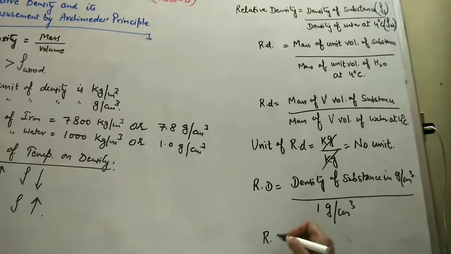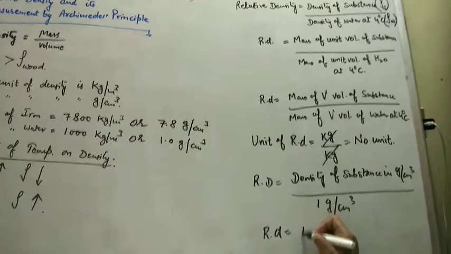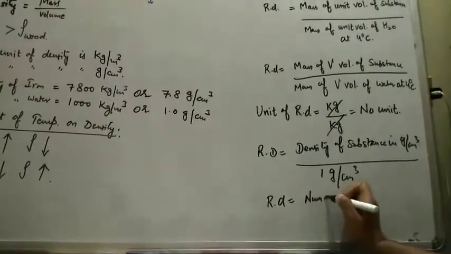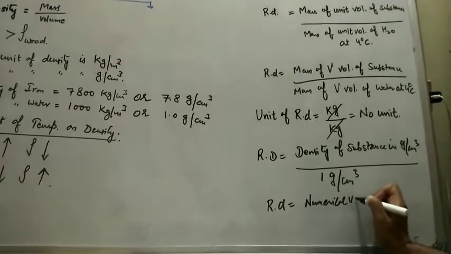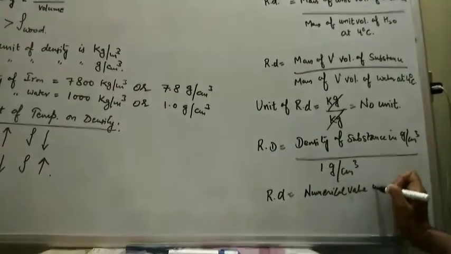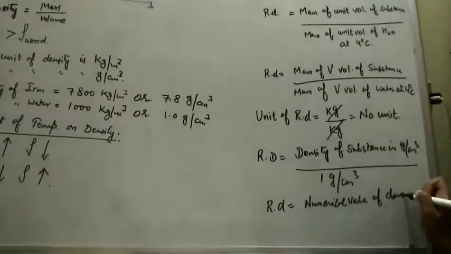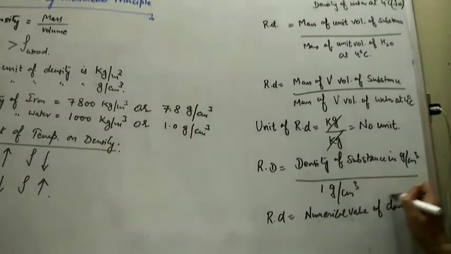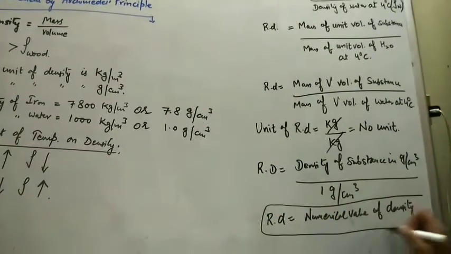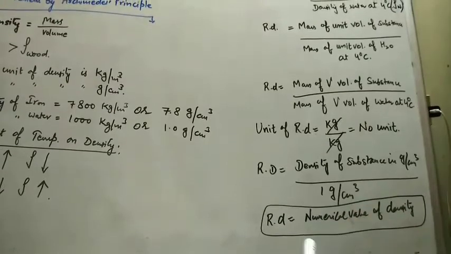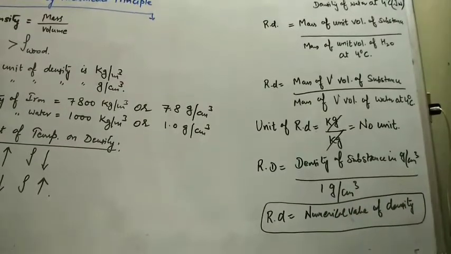So relative density is equal to the numerical value of density in CGS, only the numerical value without any unit.